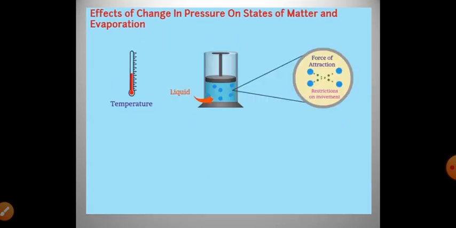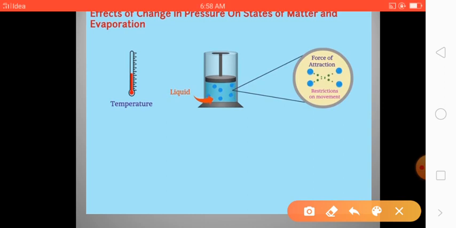Here they have shown a thermometer, that is, we are supplying the temperature. This particular icon shows the temperature. Here we have taken a beaker containing liquid. Here is the piston, with the help of which we are applying force.